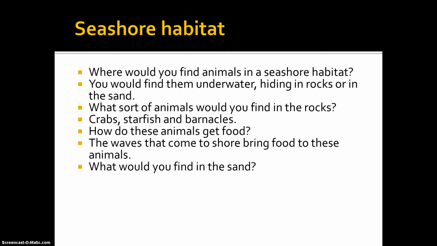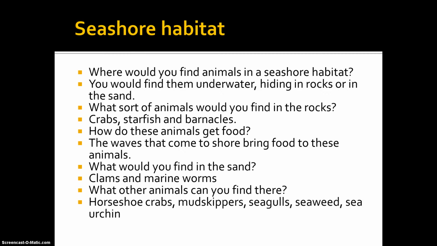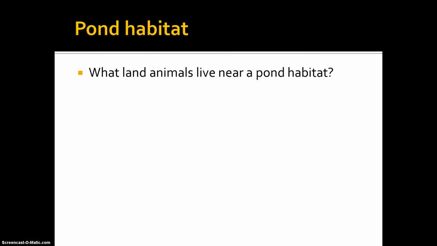What would you find in the sand? Clams and marine worms. What other animals can you find there? Horseshoe crabs, mud skippers, seagulls, seaweed, sea urchins, to name a few. Pond habitat. What land animals live near a pond habitat?